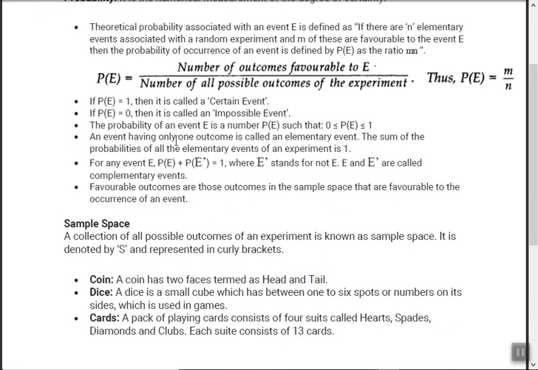An event having only one outcome is called an elementary event. The sum of probabilities of all the elementary events of an experiment is 1. Now this is something difficult to understand.